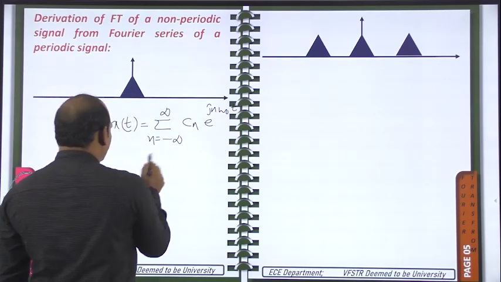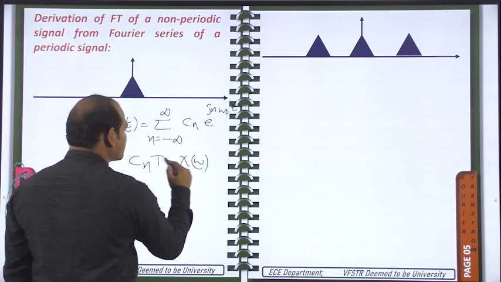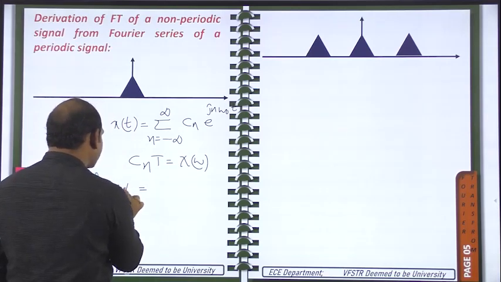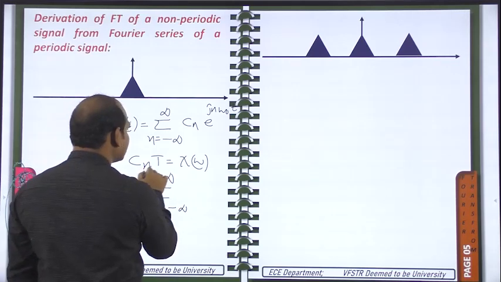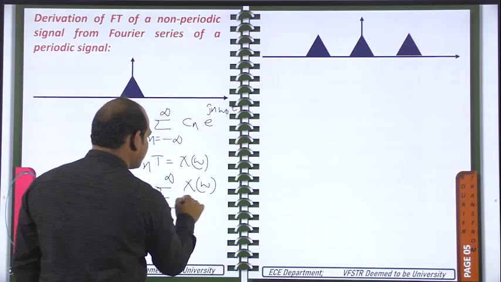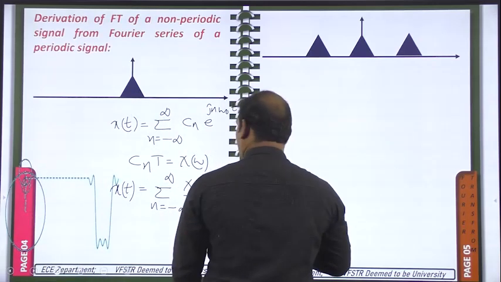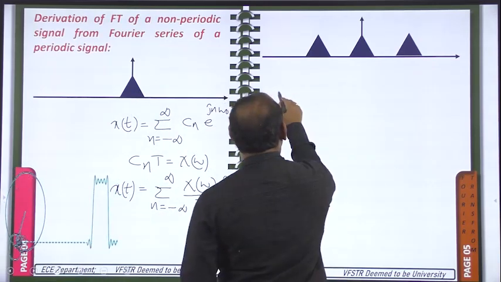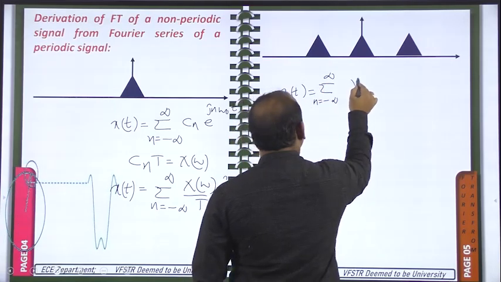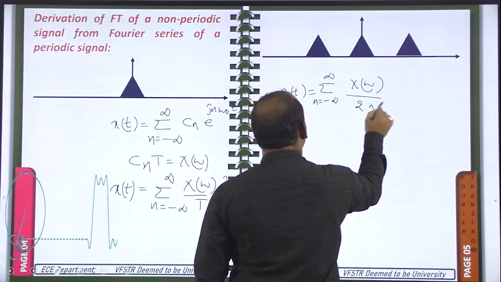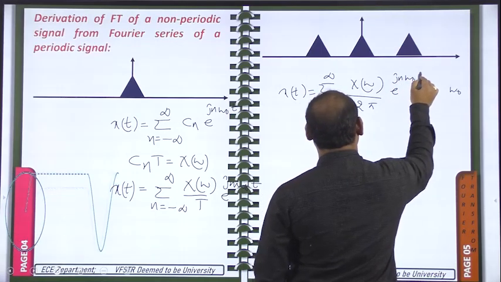Okay, so from the previous case, what we have written, Cn T is equal to X of omega only. So substitute this one here. So you will get x of t is equal to sigma n from minus infinity to plus infinity, Cn means from this we can write X of omega by T, and e power j n omega naught t, and T is nothing but 2 pi by omega naught. So x of t is equal to sigma n from minus infinity to plus infinity X of omega, T is nothing but 2 pi by omega naught, but omega naught I am writing here, and the remaining thing is e power j n omega naught t.